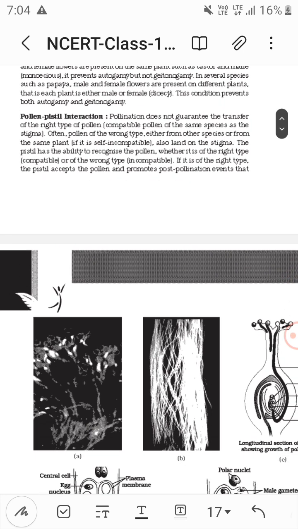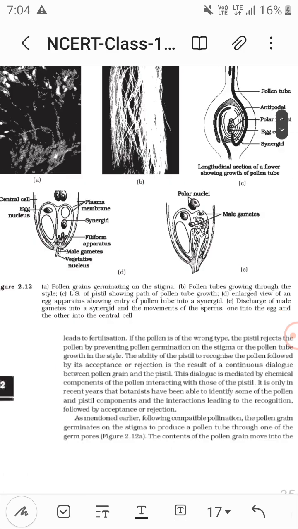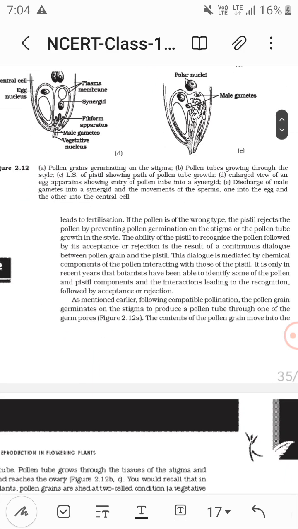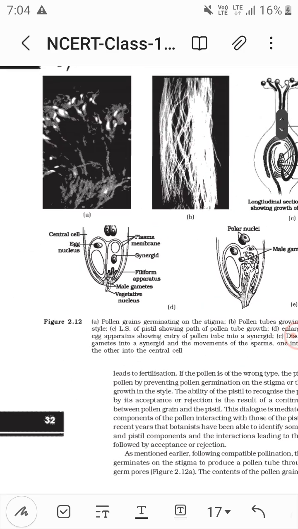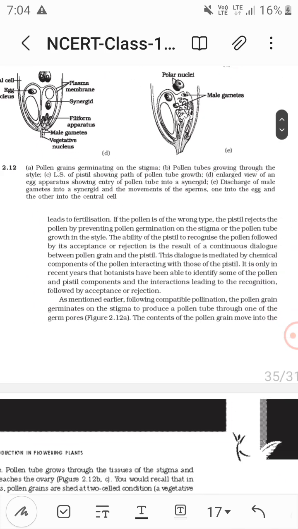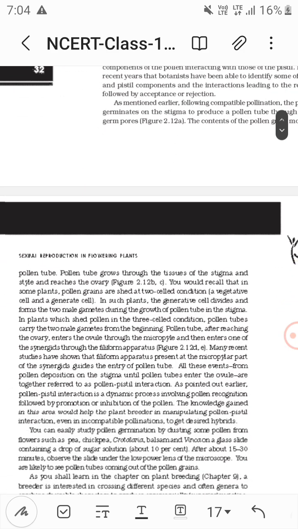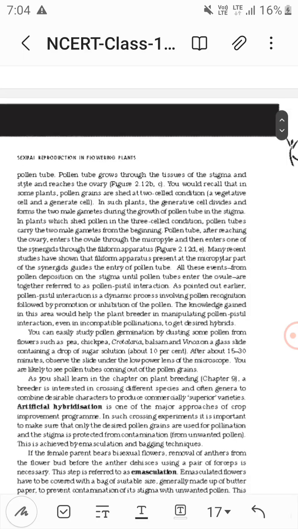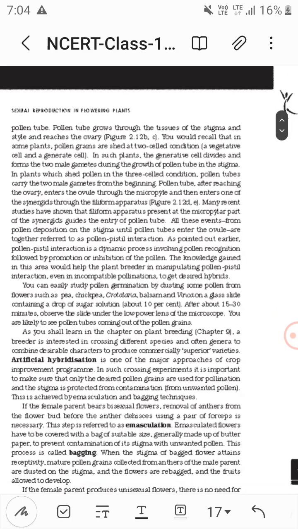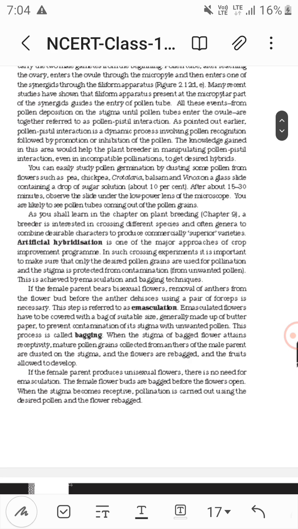Now, pollen pistil interaction is a chemically dynamic process, and only pollen from the same species can germinate on the stigma. Then there is artificial hybridization, in which we want a desired crop.